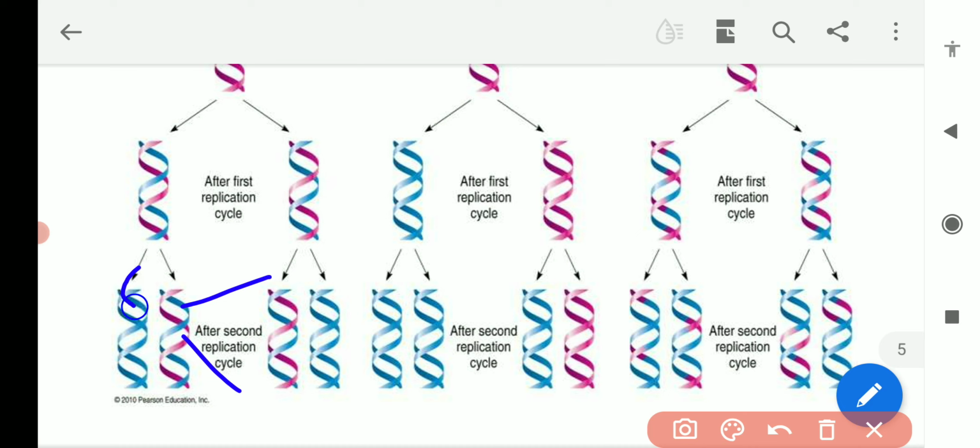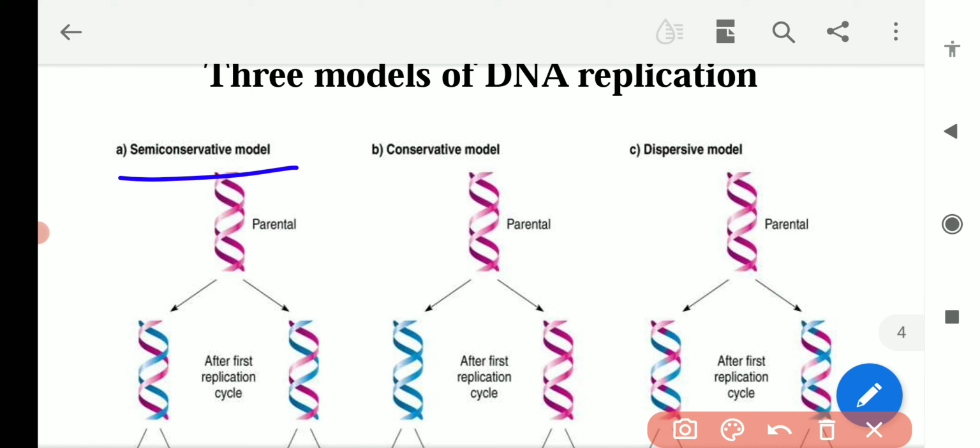The other molecule has both strands blue because it was the new strand, and a new strand will be synthesized by taking it as a template. So both strands will be new here, but in this one half will be older and half newer. This is the case of semi-conservative DNA replication, and by the experiment of Meselson and Stahl, it was proved that DNA replication actually takes place by the semi-conservative method.